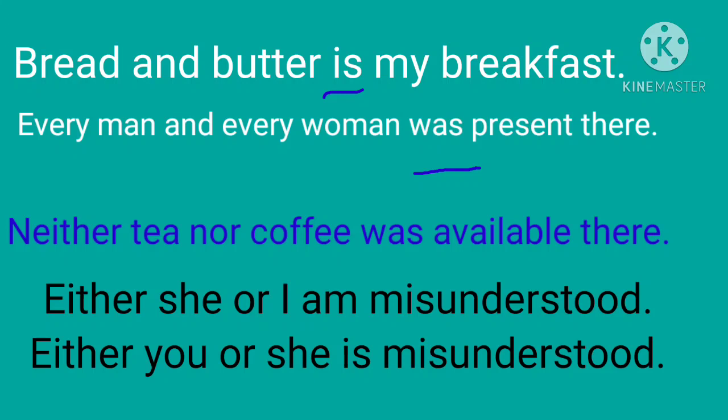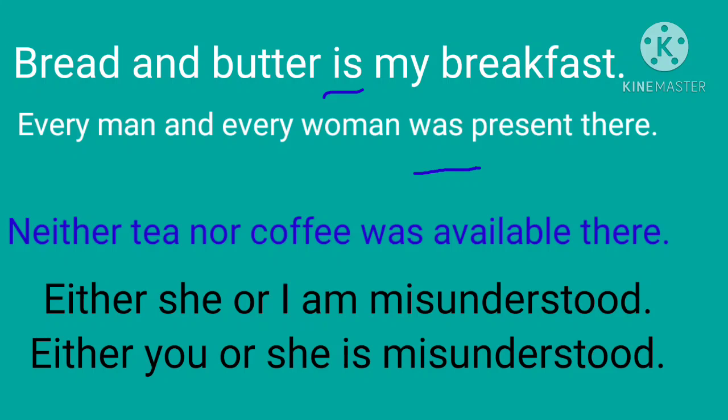And next point, if two singular subjects are preceded by each or every, we will use a singular verb, like every man and every woman was present there.